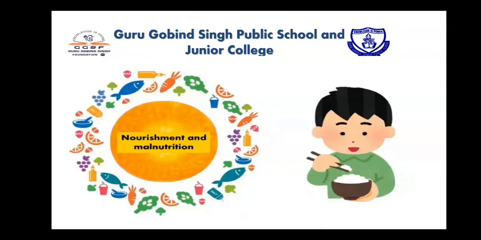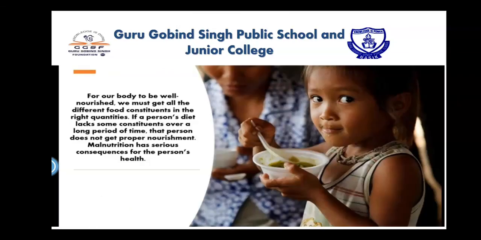Now let's see about nourishment and malnutrition. For our body to be well nourished, we must get all the different food constituents in the right quantities. If a person's diet lacks some constituents over a long period of time, that person does not get proper nourishment. Malnutrition has serious consequences for the person's health. Here, children, malnutrition means lack of proper nutrition.